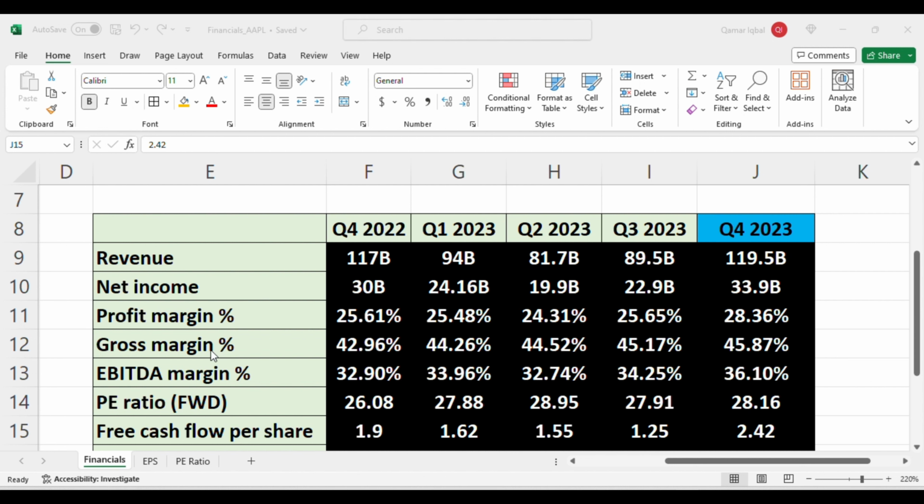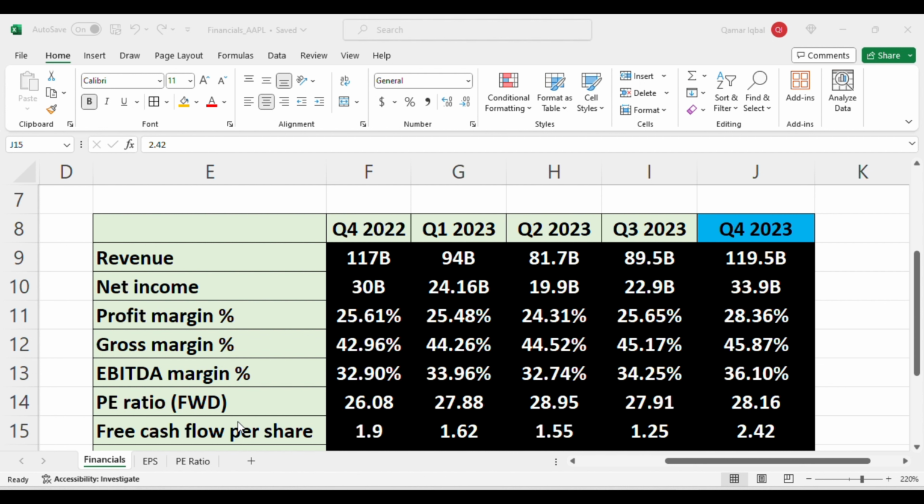No problem there. Gross margin percentage, the latest number is 45.87%. Comparing with the previous quarter, the trend is up, no problem there as well. The EBITDA margin percentage, that is earnings before interest, taxes, and depreciation, right now the latest number is 36.1. Comparing with the previous quarter, the trend is up. It's a good sign there as well. So overall, I see the margin for Apple is exceptional compared with other companies.